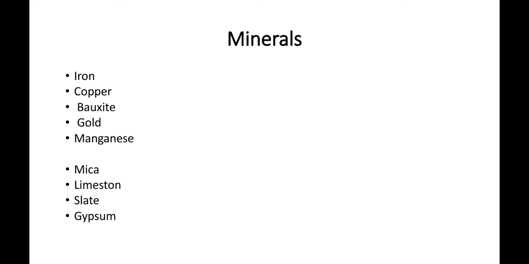The next one is manganese. Manganese is used for making steel and glass. And in our Karnataka, the Kolar mine is very important for gold mining.